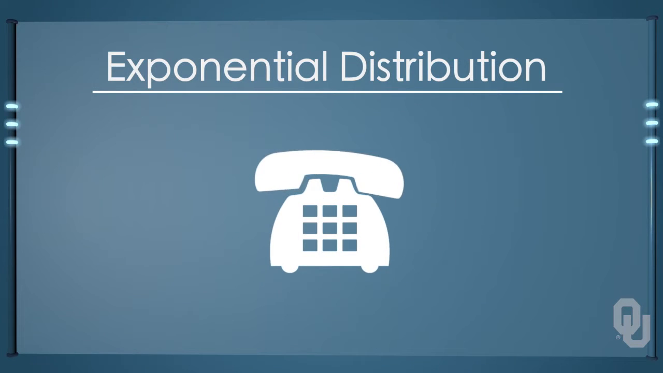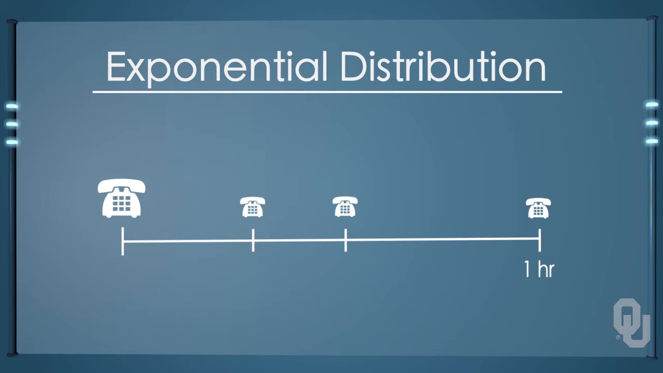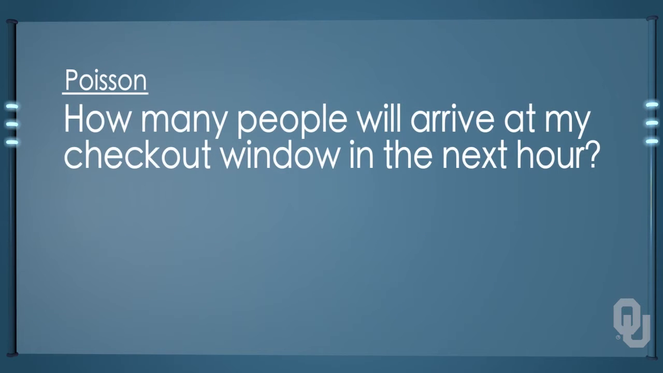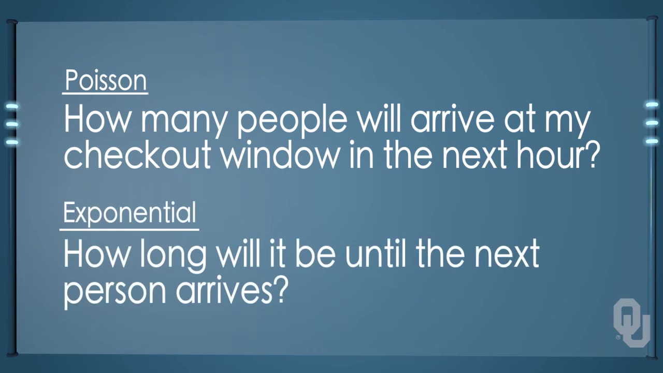For example, the telephone just rang. How long will it be until it rings again? We are measuring the length of time of the interval, exponential, not events during an interval, Poisson. Classic Poisson distribution questions are, how many people will arrive at my checkout window in the next hour? Classic exponential distribution questions are, how long will it be until the next person arrives?